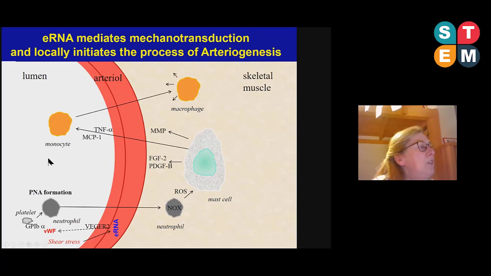In a positive feedback loop, more neutrophils are recruited, but also monocytes are recruited, which in the perivascular space as macrophages release all those growth factors and cytokines, which then promote collateral artery growth.